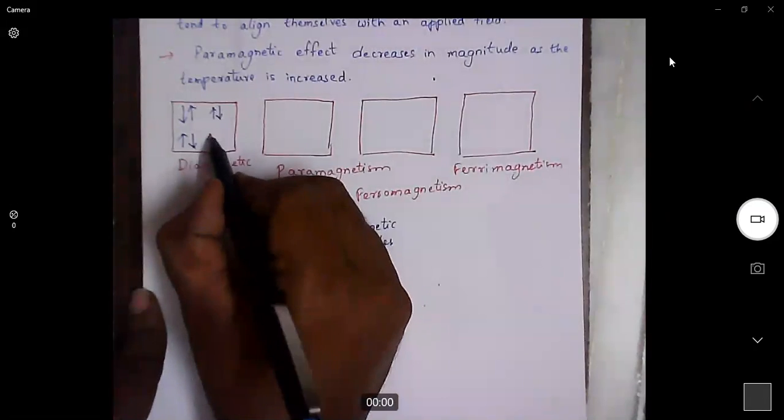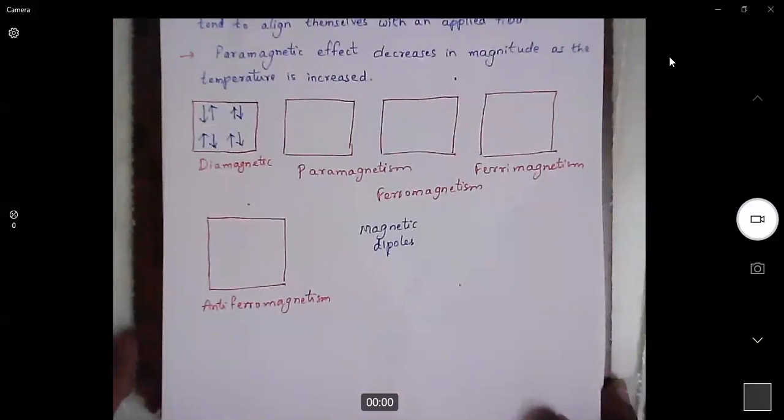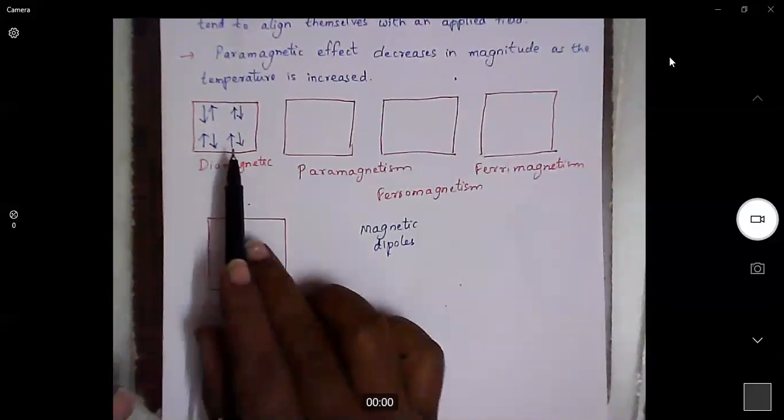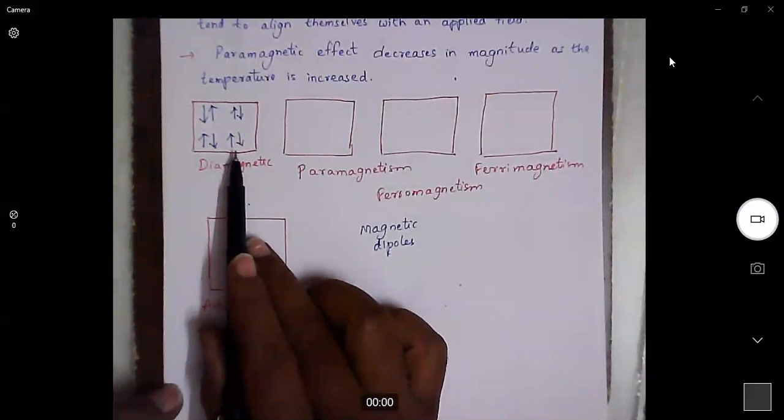So all the magnetic dipoles in a diamagnetic material will exist in pairs, and the overall magnetic moment is zero. When this diamagnetic material is placed inside a magnetic field, that means when we take this nearer to a permanent magnet, then these dipoles rearrange themselves and they will orient opposite to the applied magnetic field.